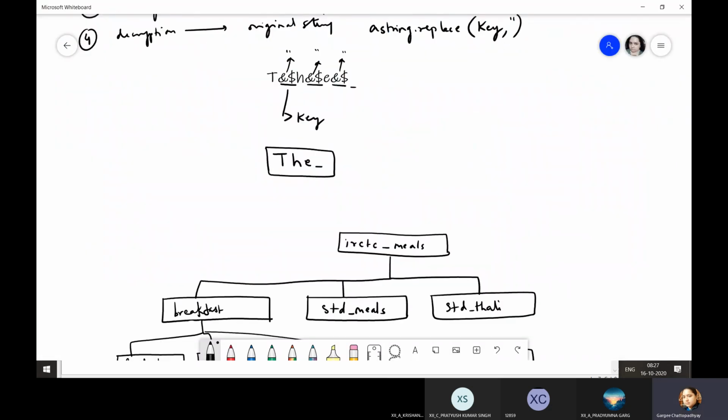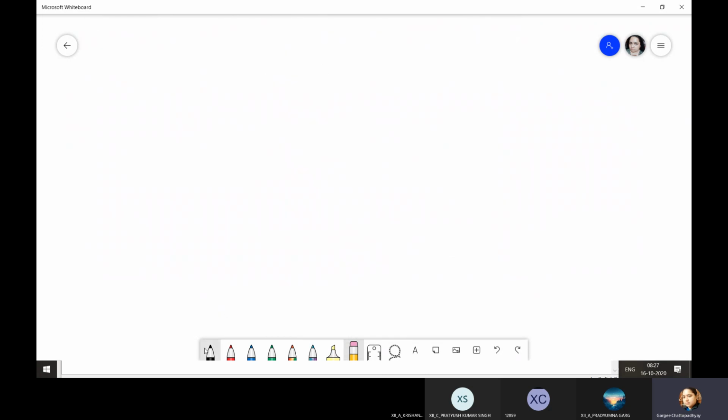Now, next we are going to start with our random functions, the random module. For the random module, you just have to import it in your program using the statement import random.